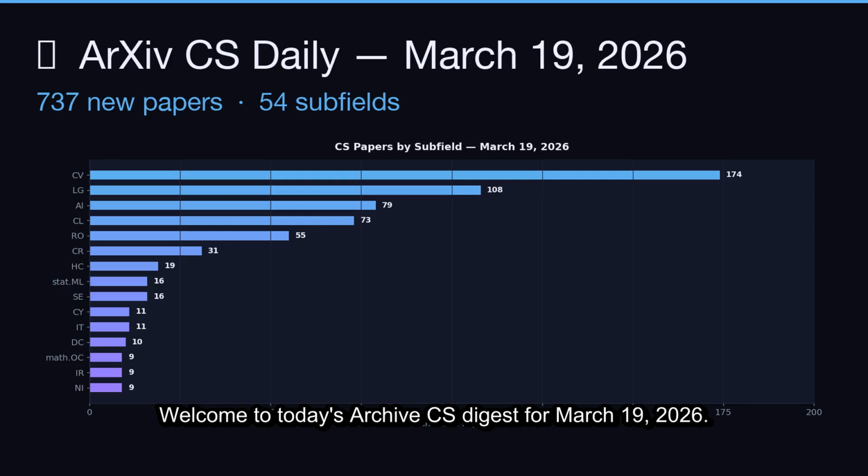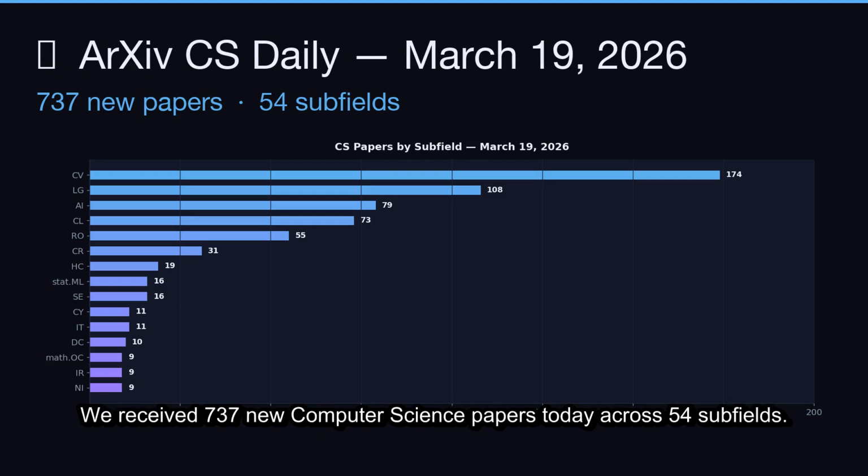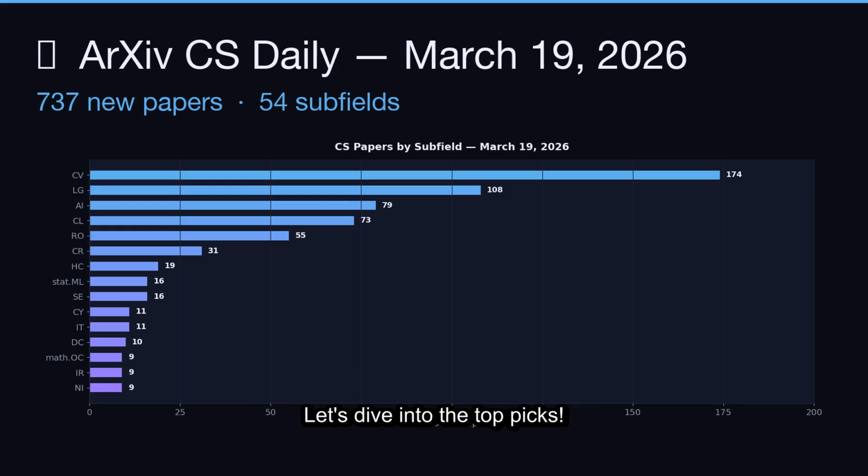Welcome to today's ArXiv CS Digest for March 19th, 2026. We received 737 new computer science papers today across 54 subfields. Let's dive into the top picks.